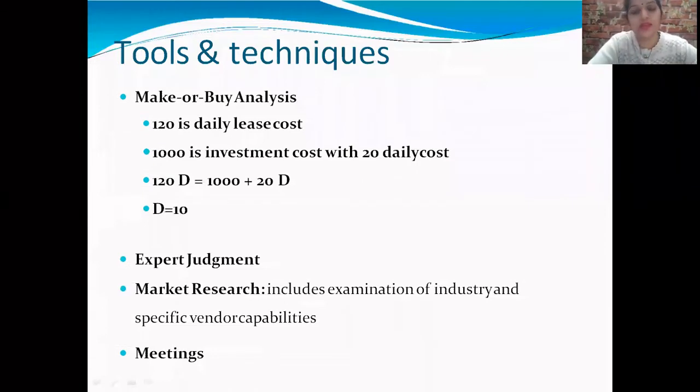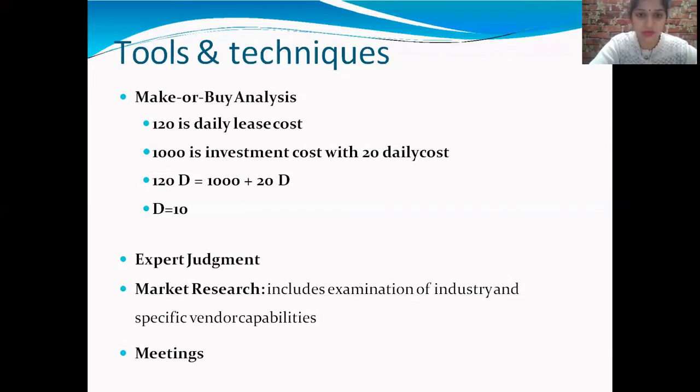In this make or buy decision, some criteria are there for make, and some criteria are there for buy. For make, the criteria are: the product can be made cheaper by the firm, and the finished product is being manufactured only by a limited number of firms. The part needs extremely close quality control, and the part can be manufactured from the existing facilities with experienced operators.